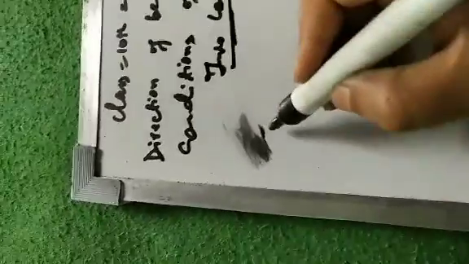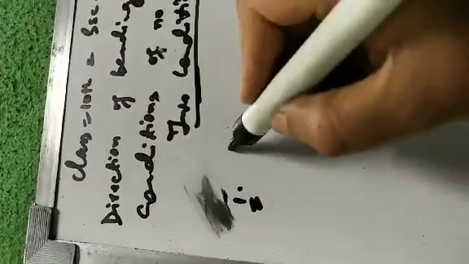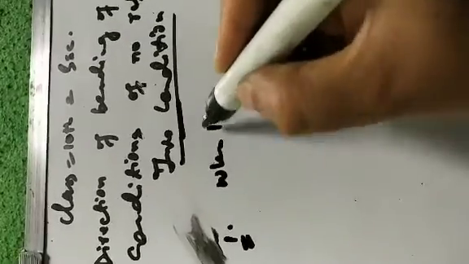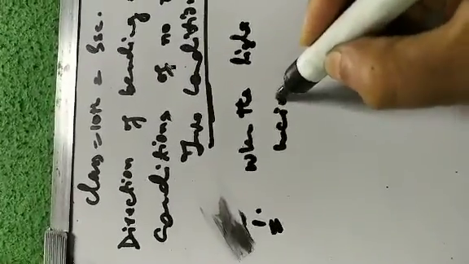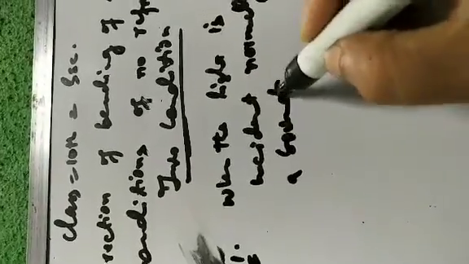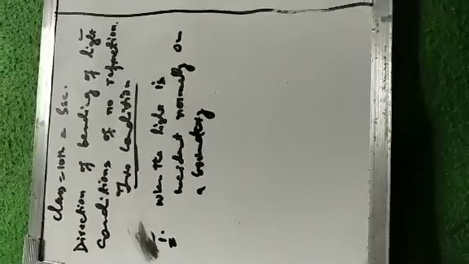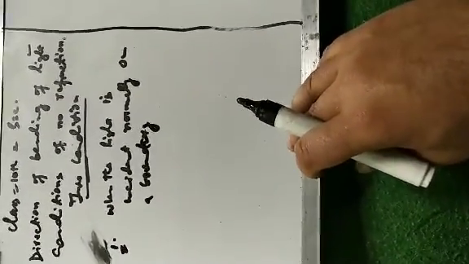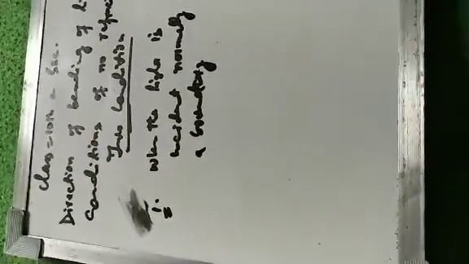So of these two conditions, our first condition is when the light is incident normally on a boundary. Boundary means the line of separation, the interface which separates medium 1 and medium 2. So one condition is when light is incident normally on a boundary. इसको हम prove भी करेंगे by using Snell's law of refraction.